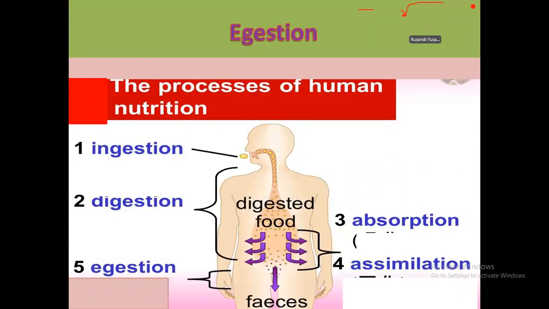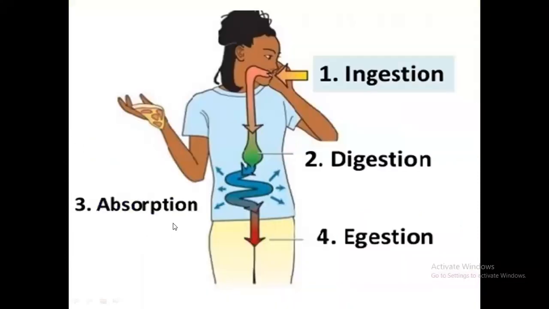Then we talk about the processes of human nutrition. Remember well: ingestion, digestion, absorption. Up to here we already talked. Then assimilation, and egestion. Right? Me taking in, after going inside the body, it is digested.